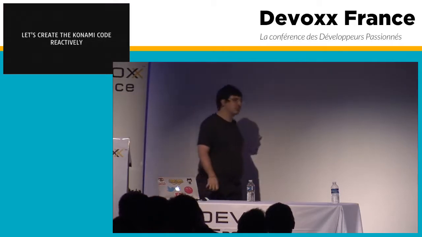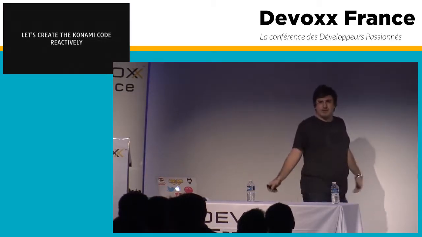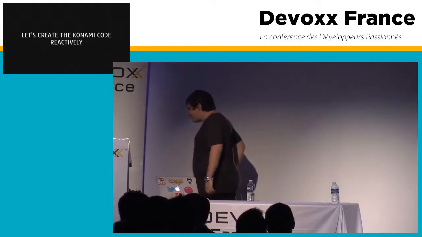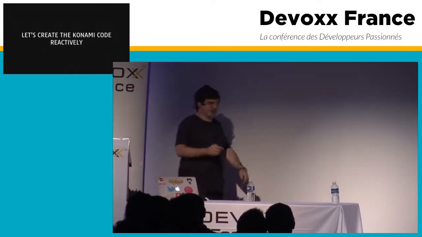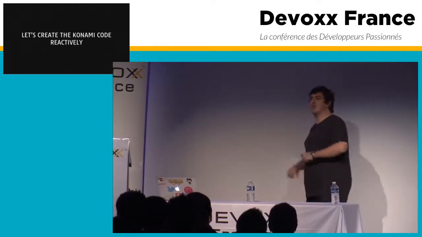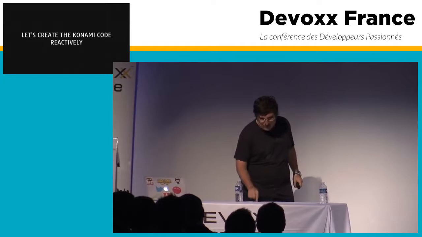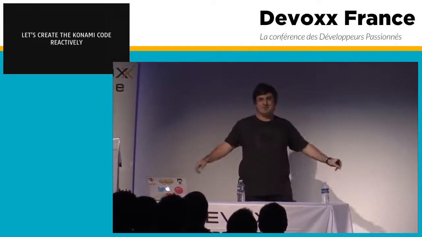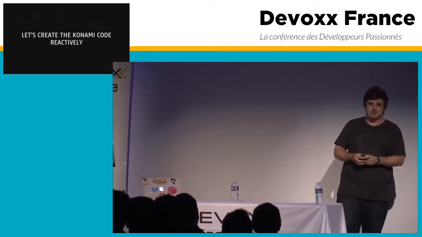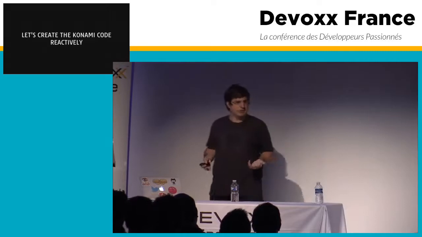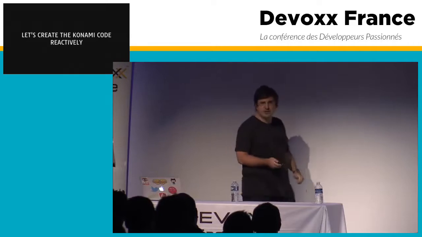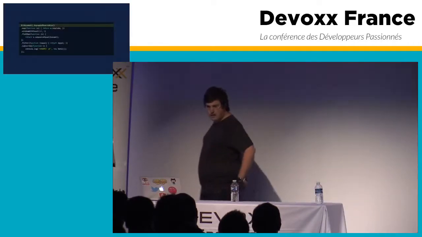So, another very useful example is the Konami code. I mean, everybody wants to have an Easter egg in their application. Another very, very useful example of reactive programming is just the Konami code. For those of you who don't know, the Konami code means you go to a website and you click left, right, AB, and it will show something amazing. There's actually a library called Konami code for jQuery which shows a dinosaur. So you can see that it's really useful for real life. I think it was created for Street Fighter, but I'm not entirely sure. So let's see how we will do it.